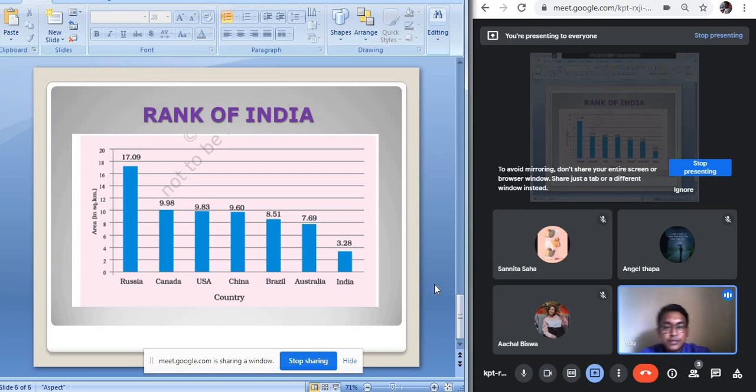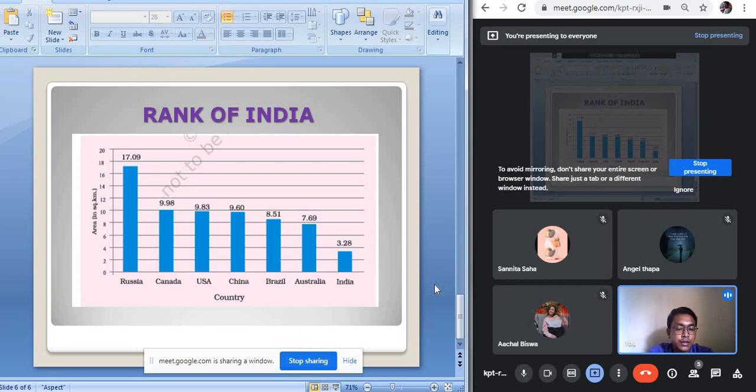So this is what we covered about the location of our country. What we came to know is that India is located between 8 degree 4 minute north to 37 degree 6 minute north, and longitude 68 degree 7 minute east to 97 degree 25 minute east. Because of its latitudinal and longitudinal variation, there is a variation in the climatic condition, as well as a variation in the time within our country.